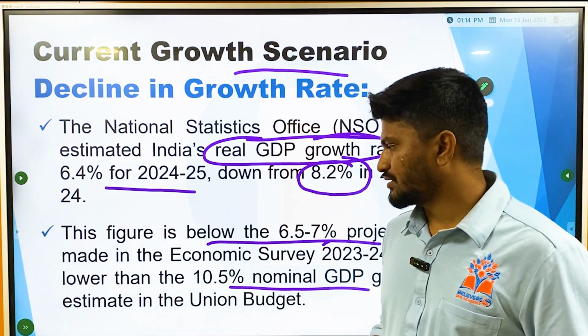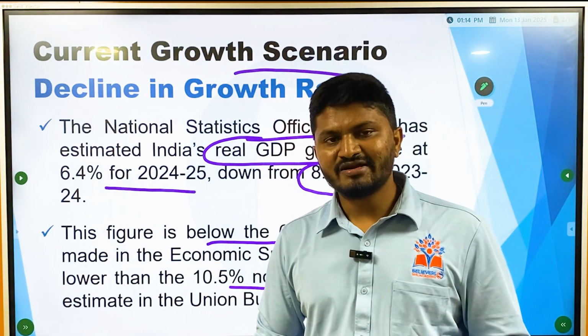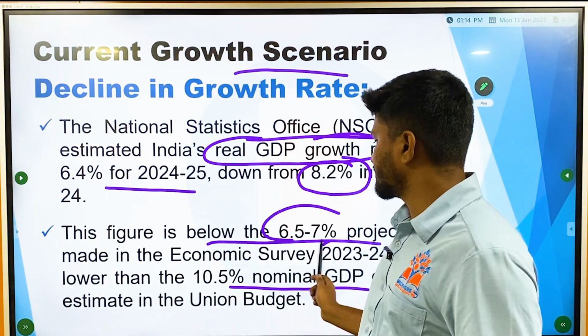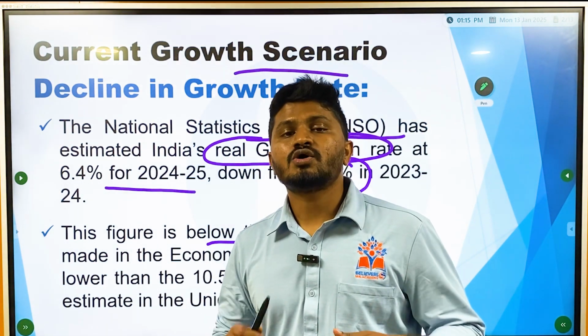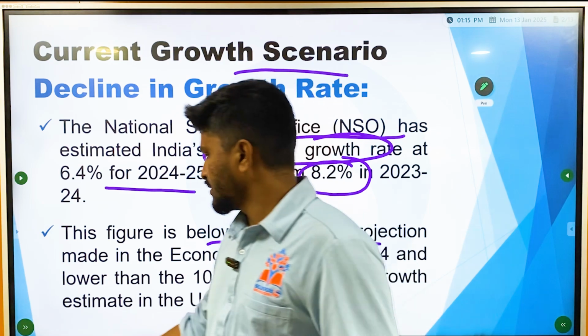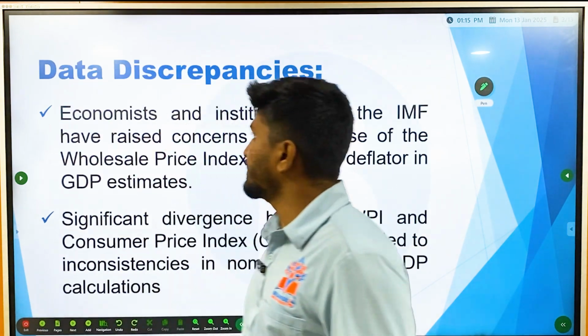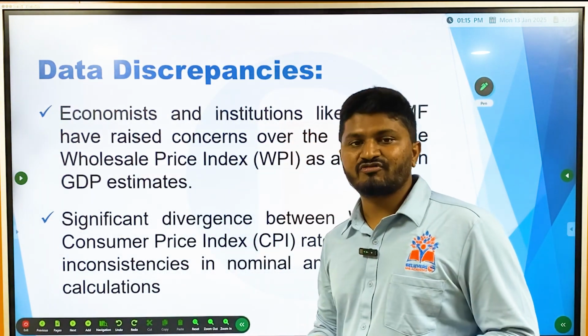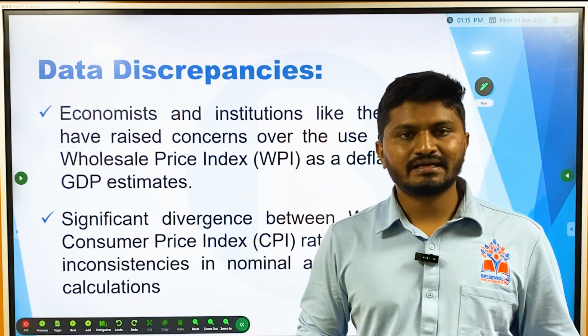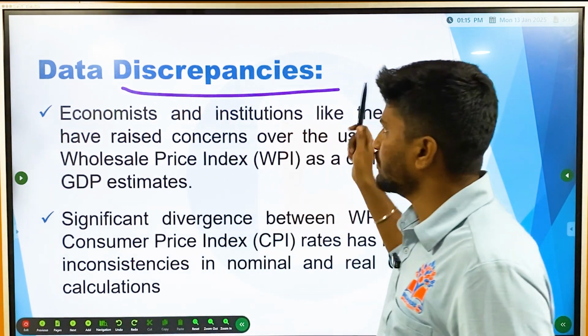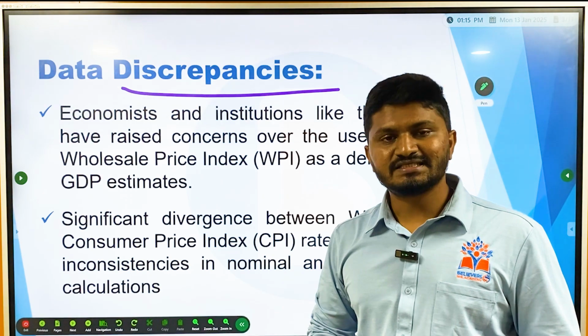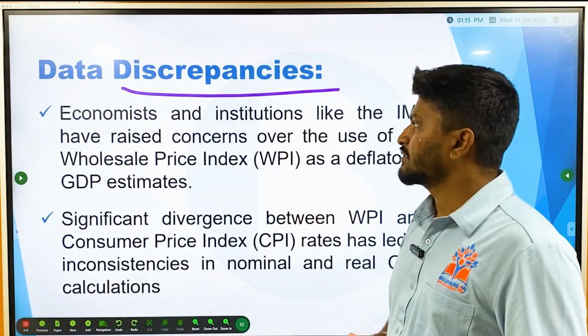The government had estimated that India would grow at a rate of 6.5 to 7% over the next year, but that is not happening. So it is a cause of concern for us. There has been criticism from international organizations like the IMF and World Bank over data discrepancies. What is the data discrepancy in the GDP estimation?